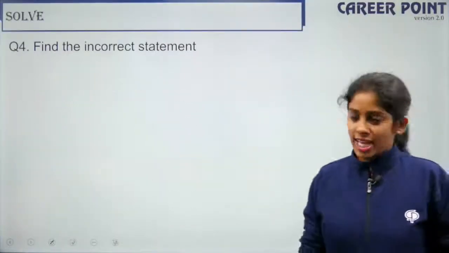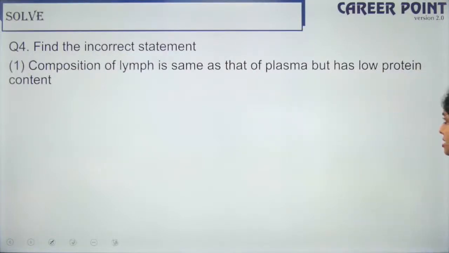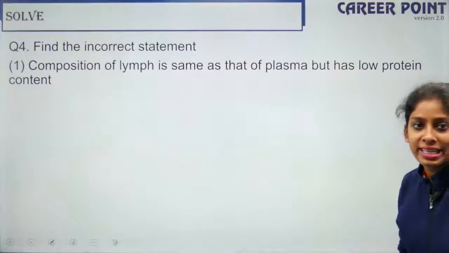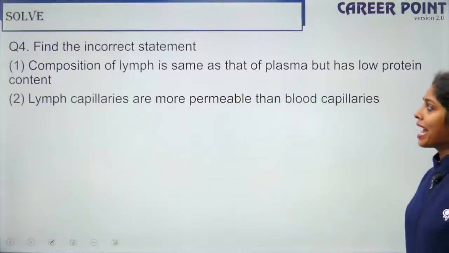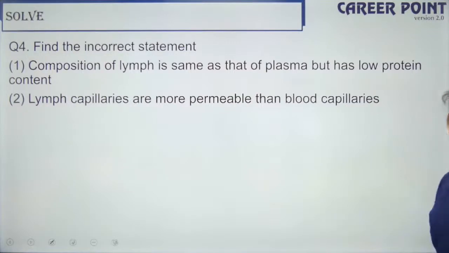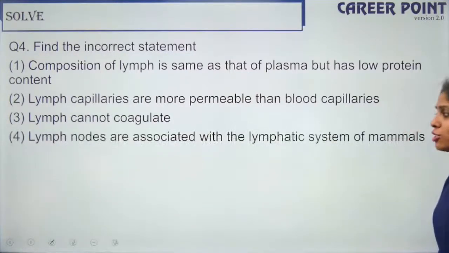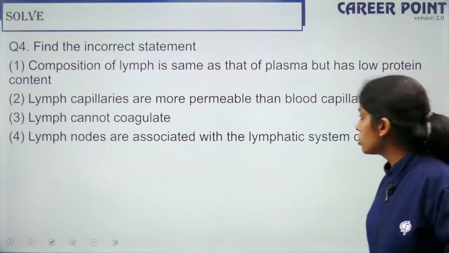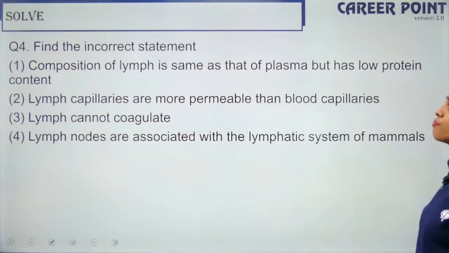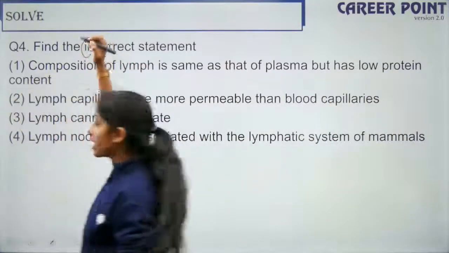Find the incorrect statement for me. 1. Composition of lymph is the same as that of plasma but has low protein content. 2. Lymph capillaries are more permeable than blood capillaries. 3. Lymph cannot coagulate. 4. Lymph nodes are associated with the lymphatic system of mammals. So which is the incorrect statement from the given 4 statements here?